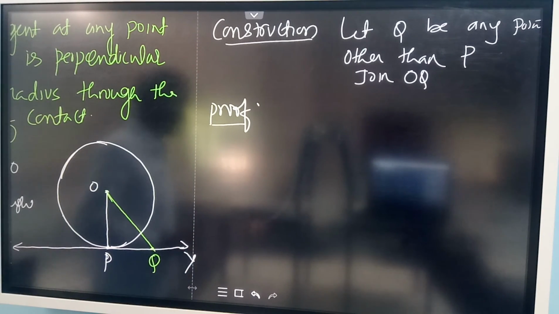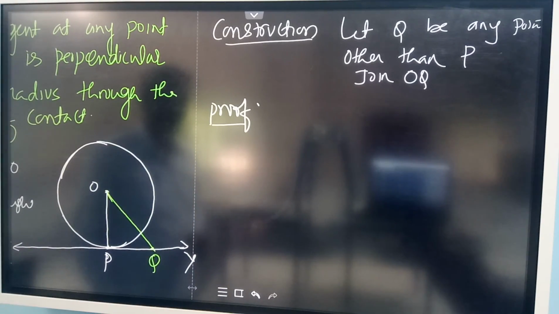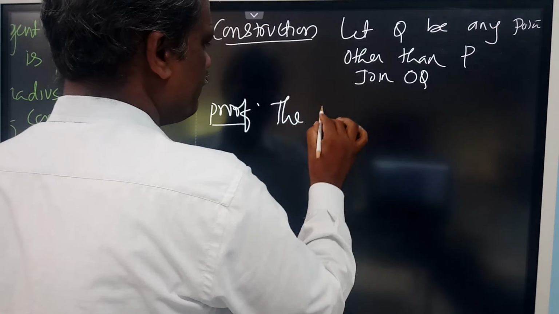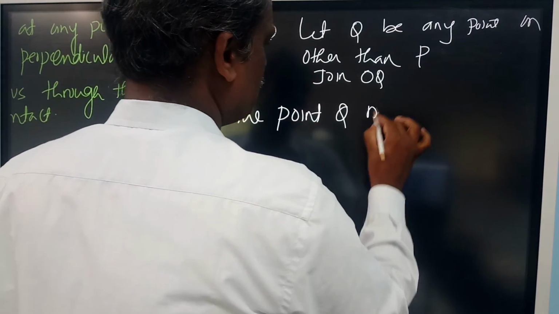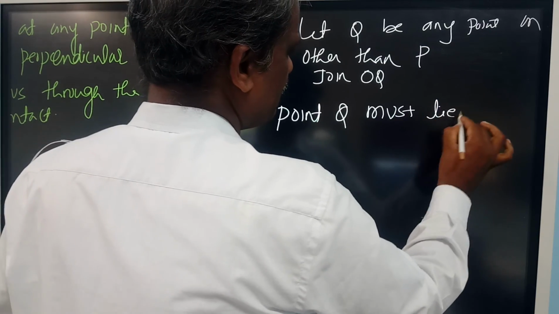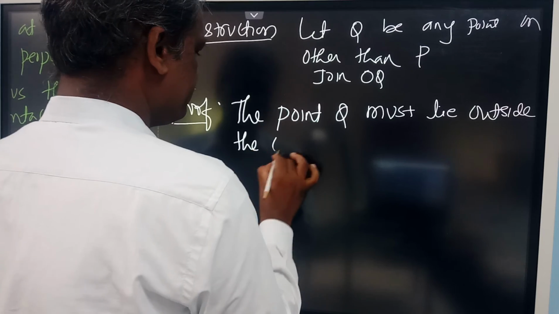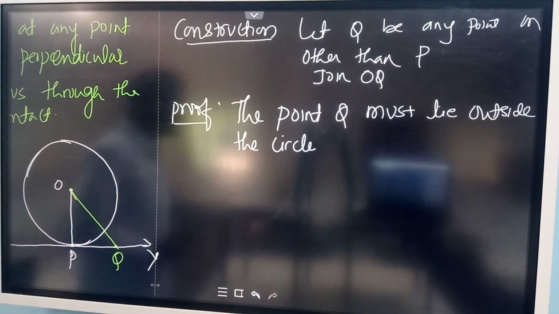Okay, we have done the construction. As for this point Q, looking at the diagram, the point Q must lie outside the circle. Can you tell me what is the reason? The point Q must lie outside the circle. What is the reason for this?